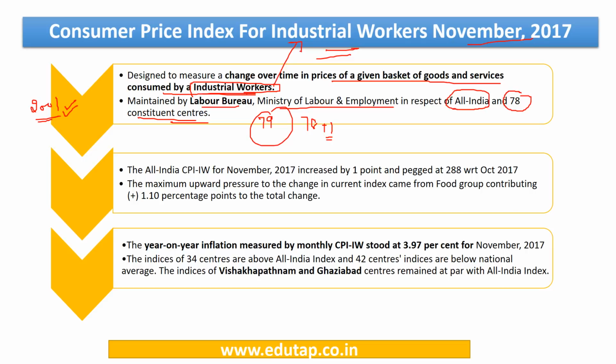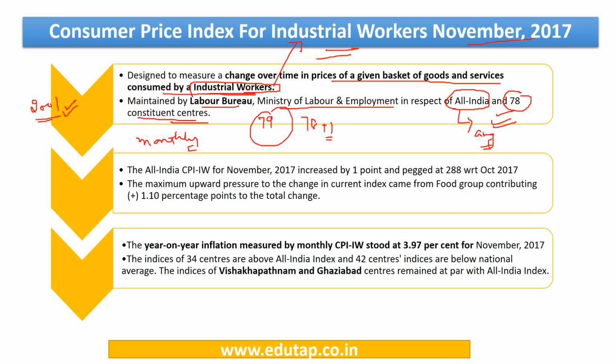The all India index is compiled by averaging the weightage of the index in these 78 centers. So all India is basically an average of the constituent centers' indexes. This index is prepared monthly and is released on the last working day of the succeeding month.